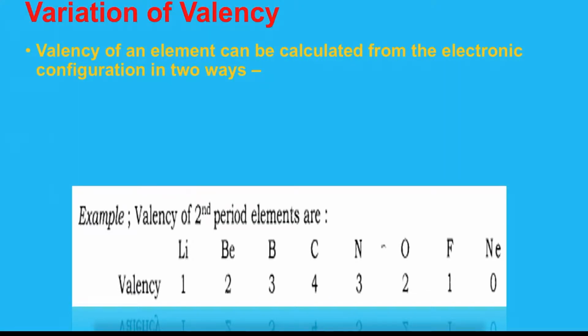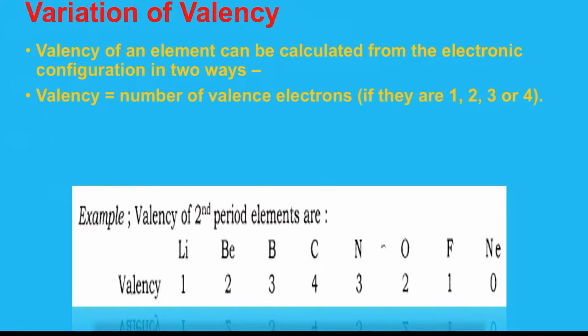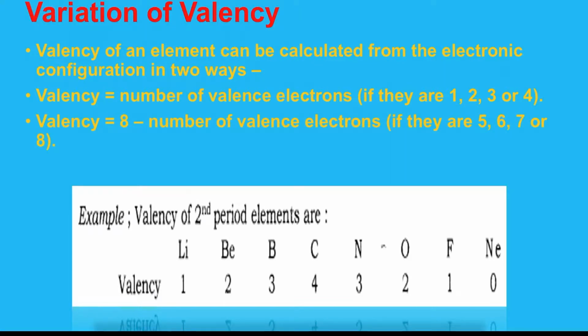The valency of an element can be calculated from the electronic configuration in two ways. First, valency is equal to the number of valence electrons if they are 1, 2, 3, 4, and valency is equal to 8 minus the number of valence electrons if they are 5, 6, 7, 8.